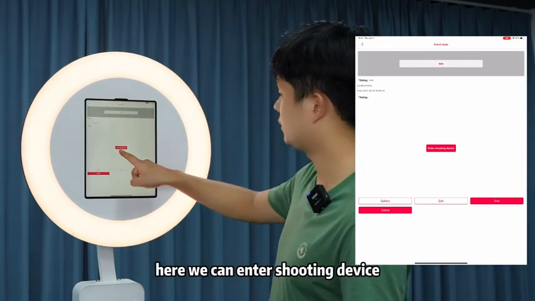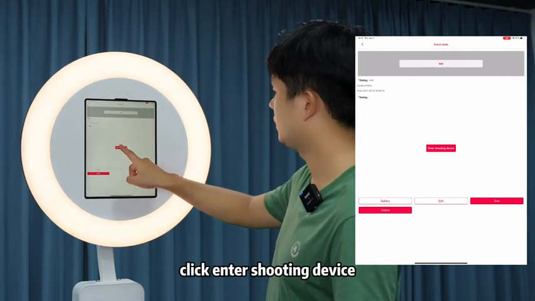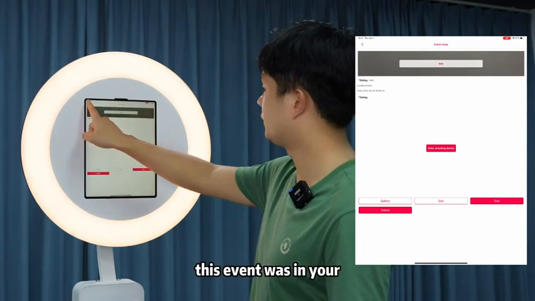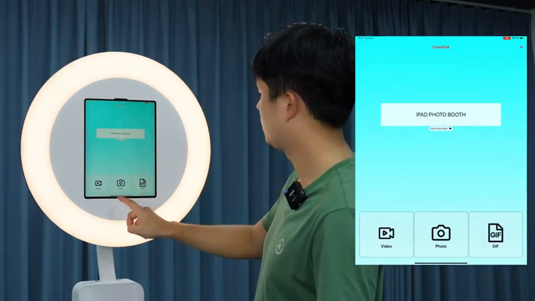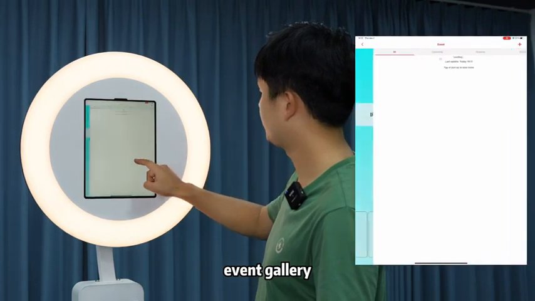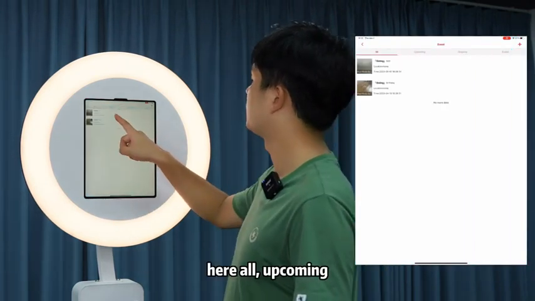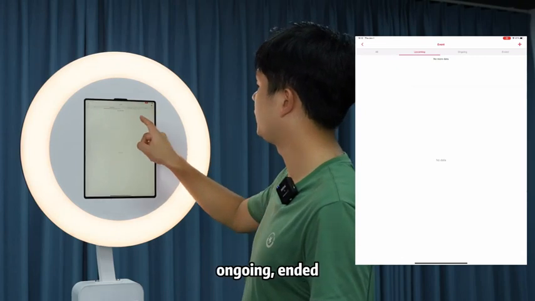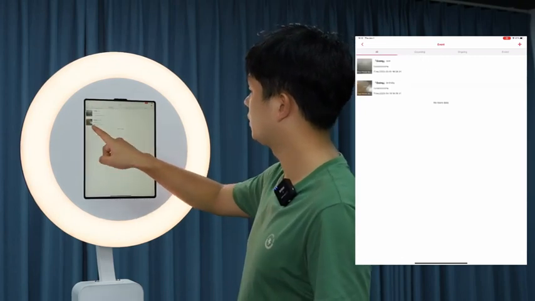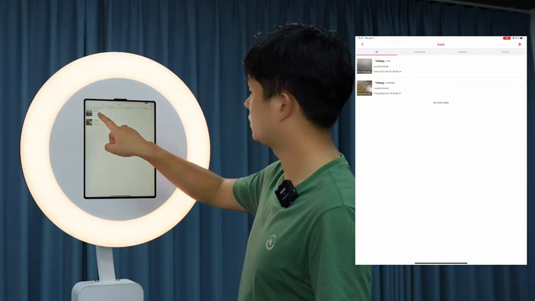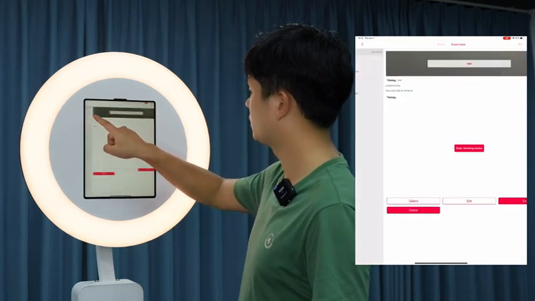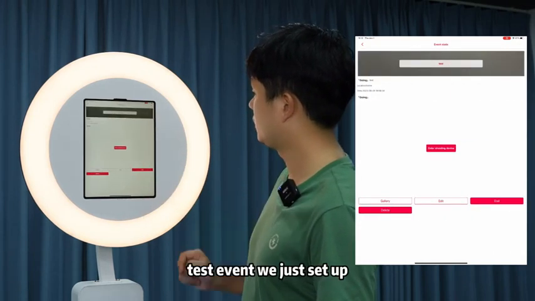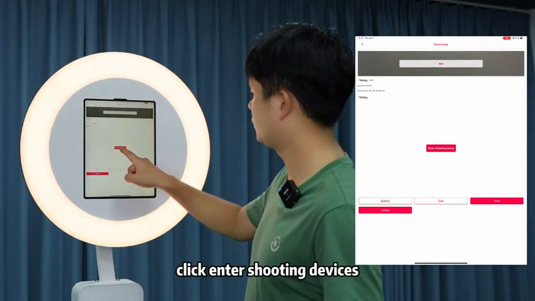Here we can enter shooting device. Click enter shooting device. This event is in your event gallery. So here, all, upcoming, ongoing, ended. Click this one. This is the test event we just set up. Click enter shooting device.